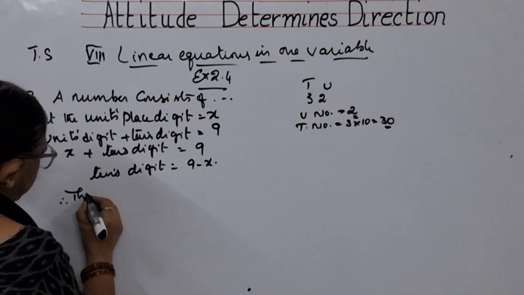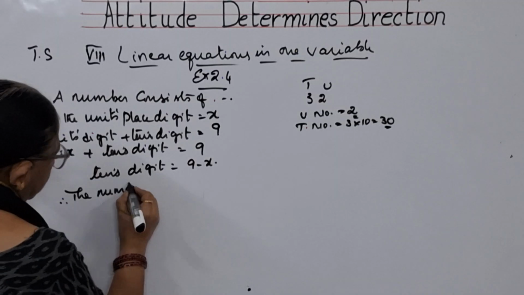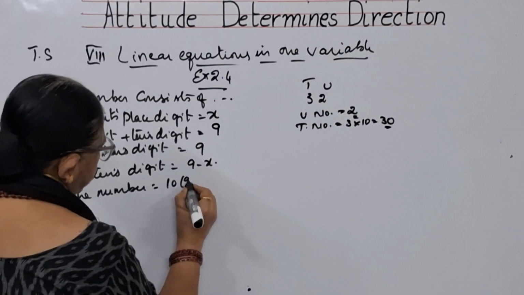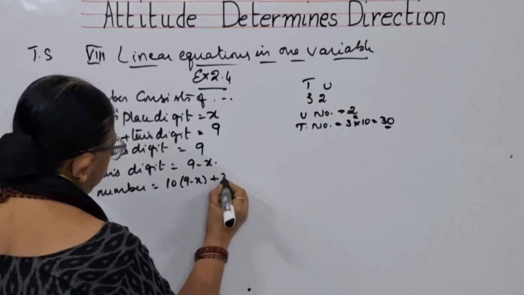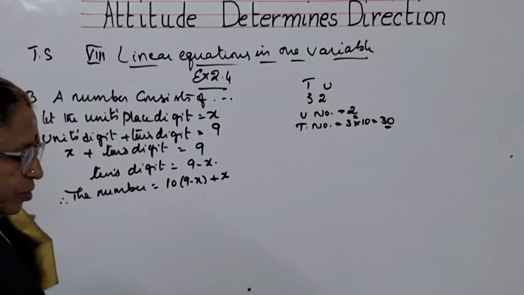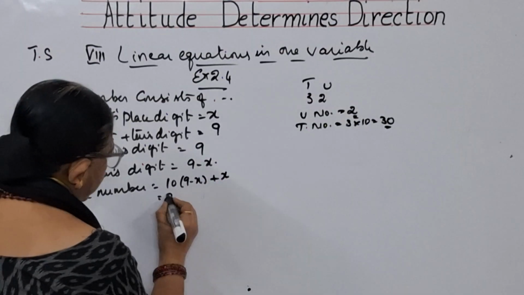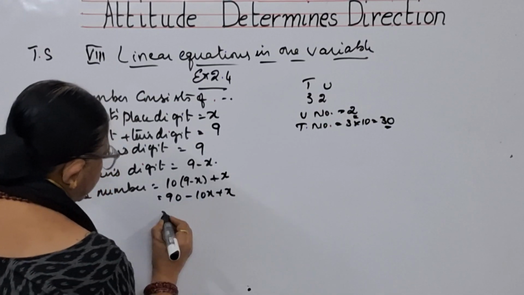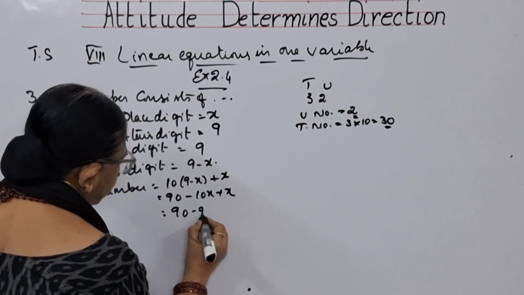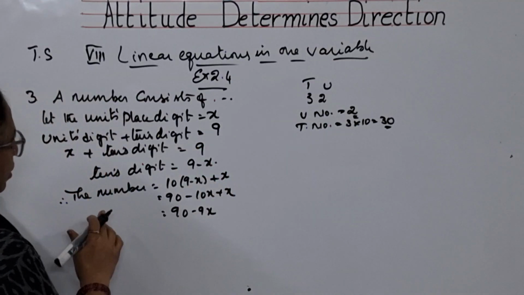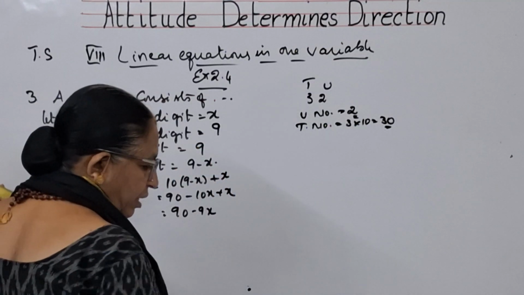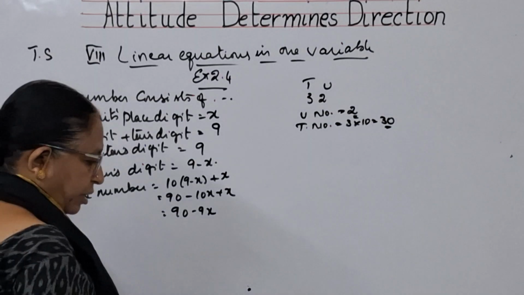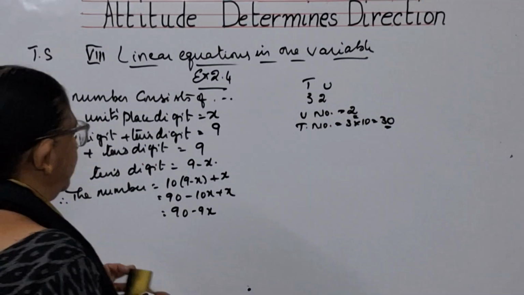Therefore, what will be the number? The tens digit should be multiplied by 10 and you have to add x. So, how much are you getting, children? 90 minus 10x plus x. That means 90 minus 9x is the number. Now, what they have told: if 27 is subtracted from the number, its digits are reversed.